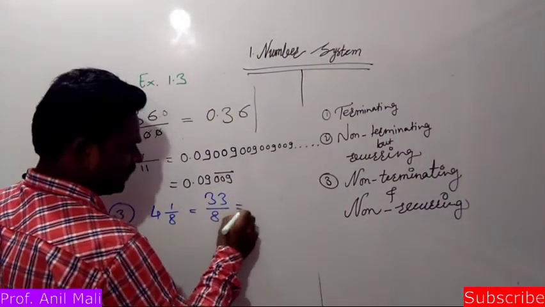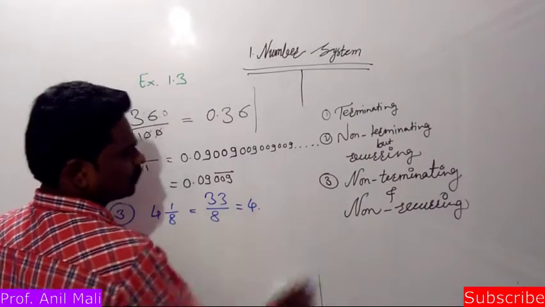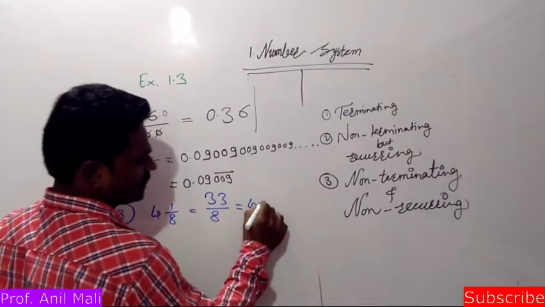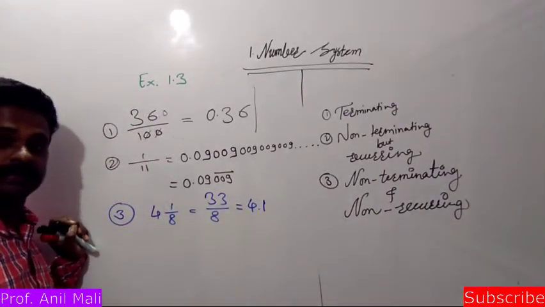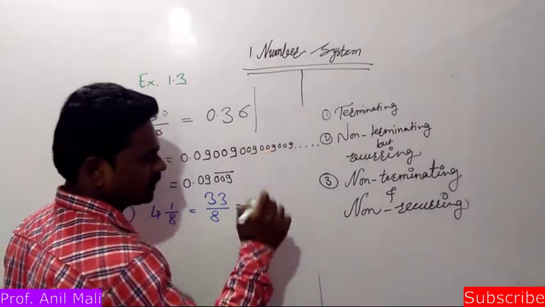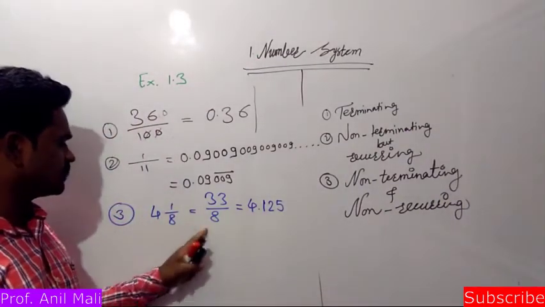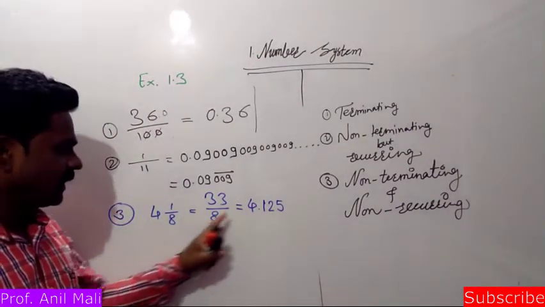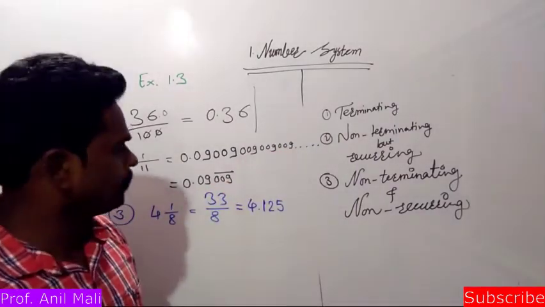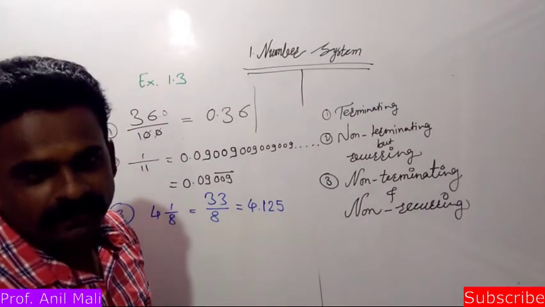Now just divide it by 8. 8 4s are 32, 1 left, point, it will become 10. 8 1s are 8, 2 left, 8 2s are 16, 4 left, 8 5s are 40. Finish. So the answer of this third example is 4.125. So which type does it belong to? First, second or third? It is of the first type. Okay, fine, no problem.